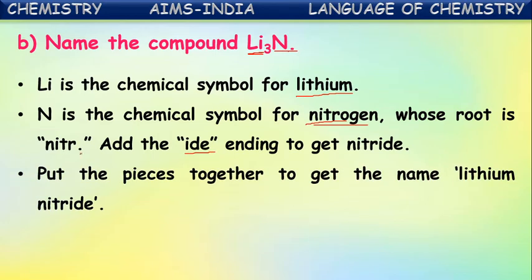So when we combine all this, we get lithium nitride. In this way, in the first type of binary compounds, the cation name is written first, the anion name is taken from its element name, and then ide is attached at the end of the anion's name. In total, it becomes the complete compound name: lithium nitride, the chemical name.